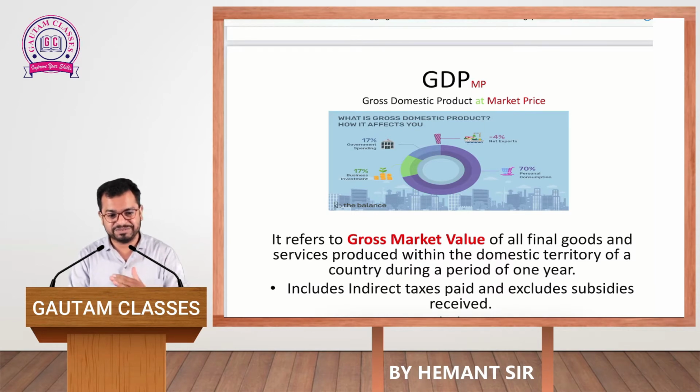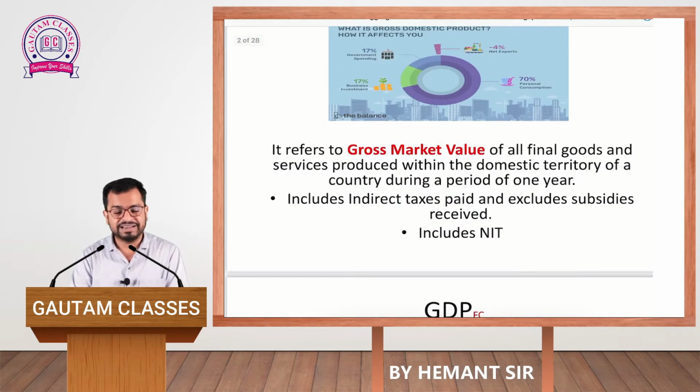It means whatever production we did in our last accounting year cannot be included, and whatever we are expected to produce will also not be included. If you want to calculate GDP at MP, then you need to include the value of indirect taxes paid, as well as exclude the value of subsidies received.